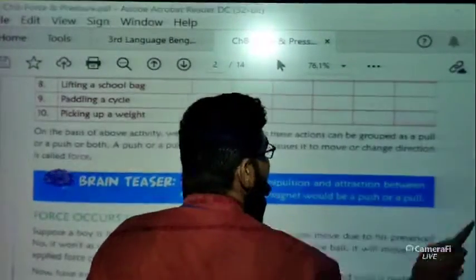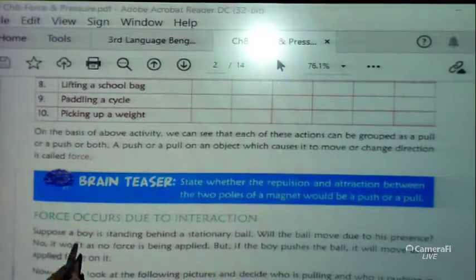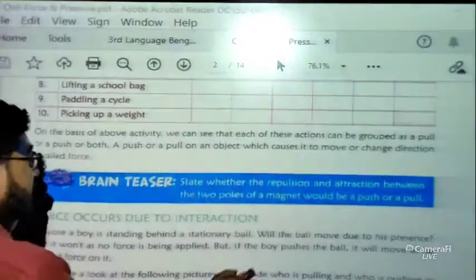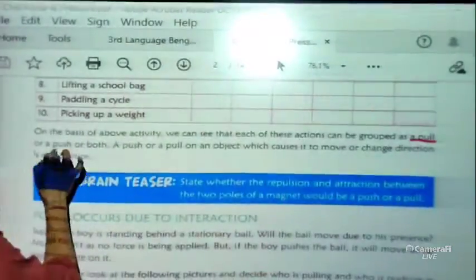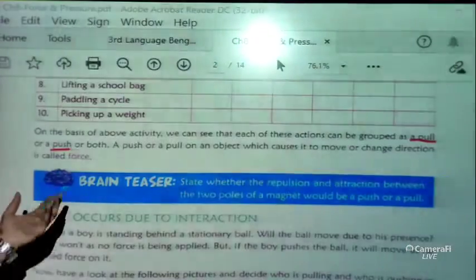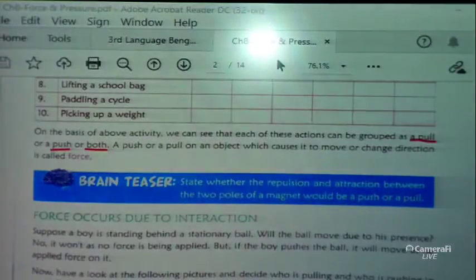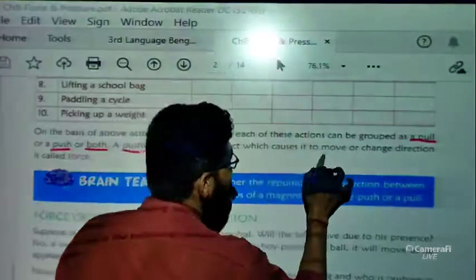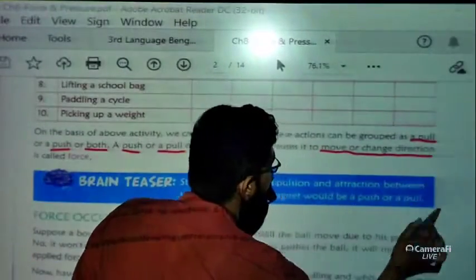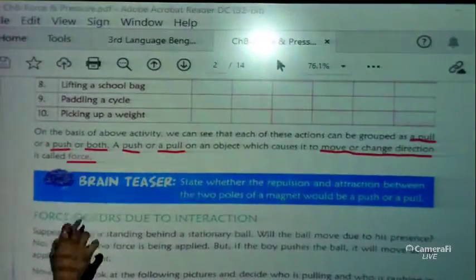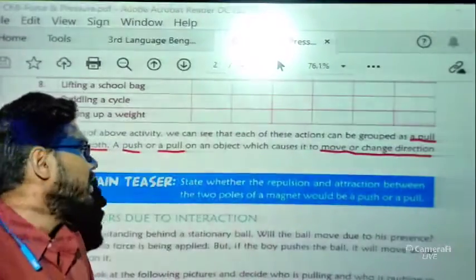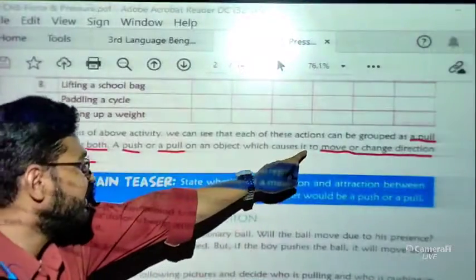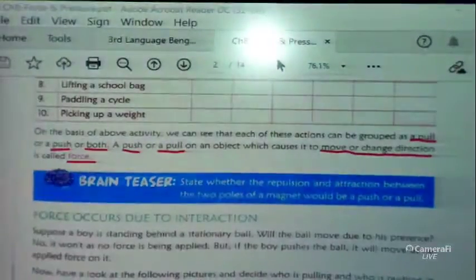Now on the basis of this activity, we can see that each of these actions can be grouped as two terms, push or pull, or both. We have seen both we can do here. Now a push or pull of an object which causes it to move or change direction is called a force. Very important, this is the definition of force. So what is the definition of force? A push or pull on an object which causes it to move or change direction is called force, okay.